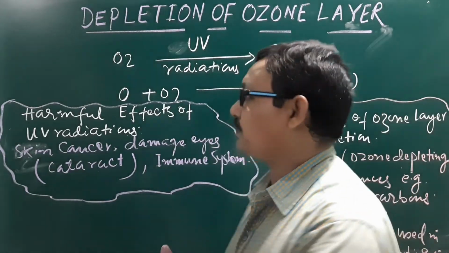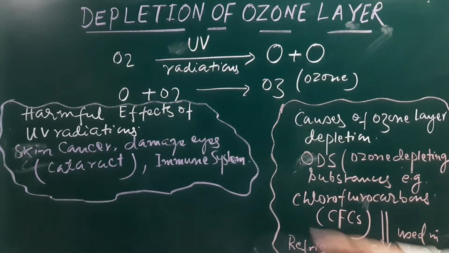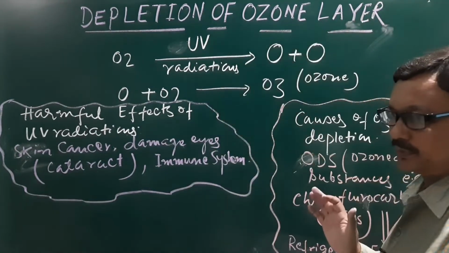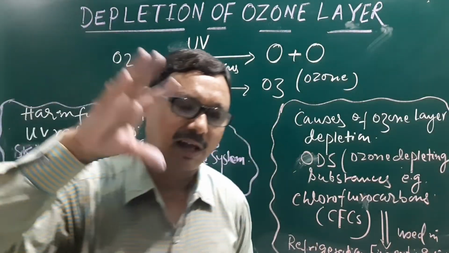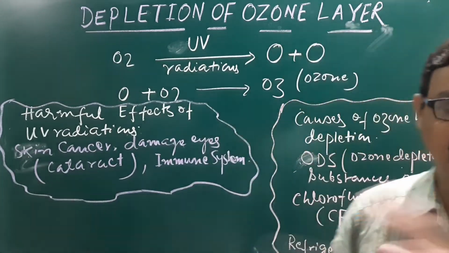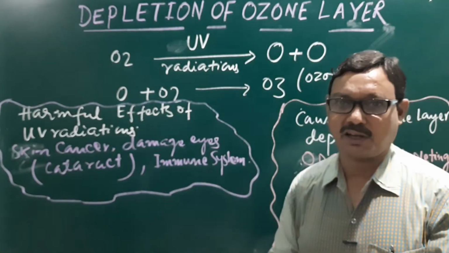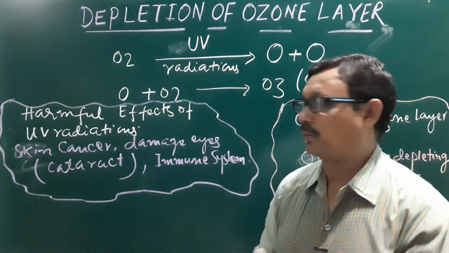The destruction of the ozone layer, the depletion of the ozone layer. The ozone layer, which is considered the umbrella of our earth, acts as an umbrella for our earth, and this layer is being destroyed, ruined.